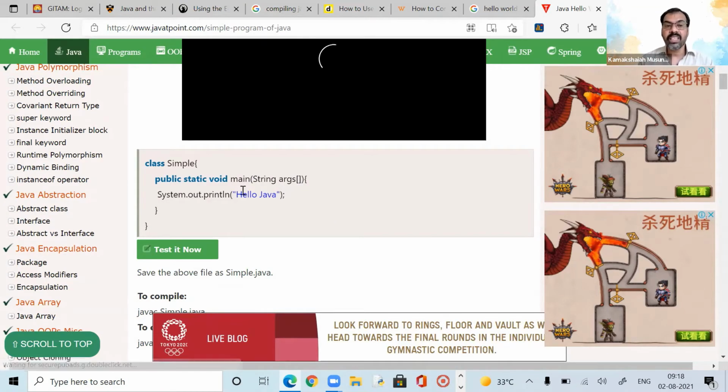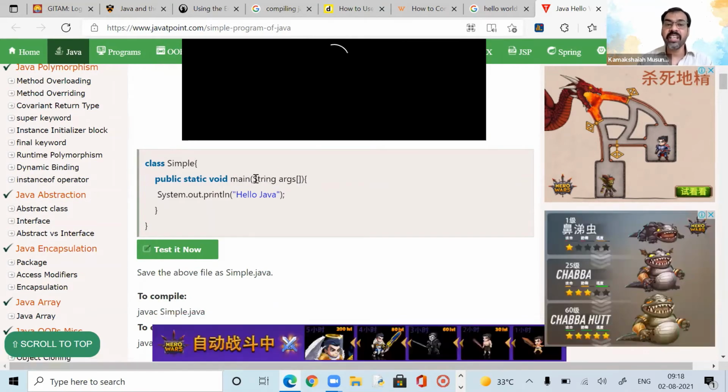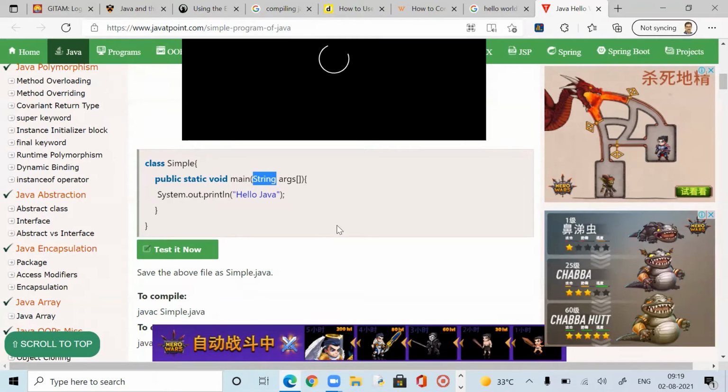We are going to tell the Java compiler that I defined a method which is a main method, and this method is going to process a few arguments of the type string. Is it clear what I said? Many people ask me this question: why do I need to mention string? What happens if I leave that? If you leave that, it will raise an error. For the main method, we always have to declare the arguments as string.